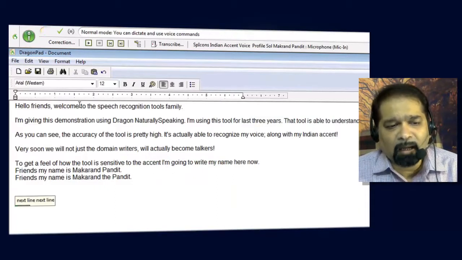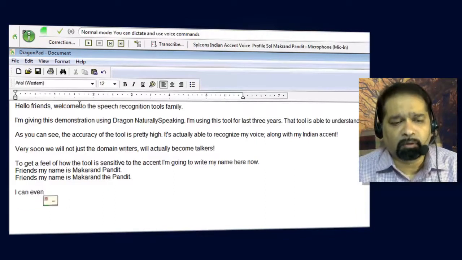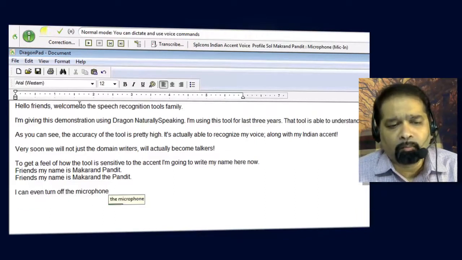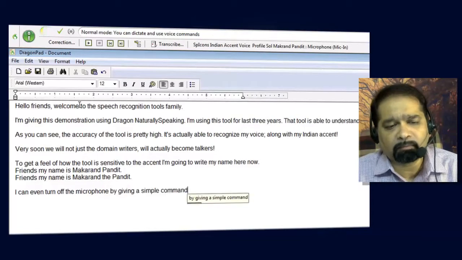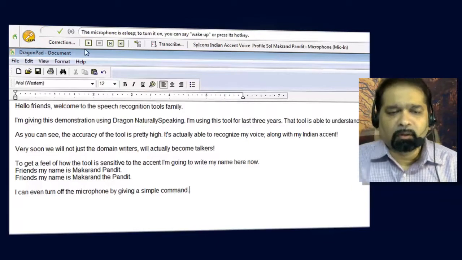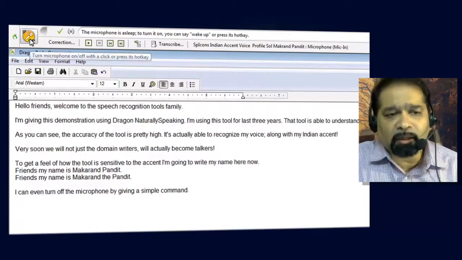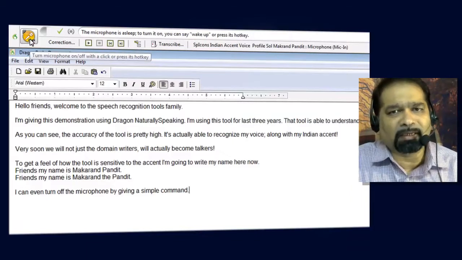I can even turn off the microphone by giving a simple command. Go to sleep. So as you can see in the corner here, this icon indicates that the microphone is not really trying to recognize what I'm saying.